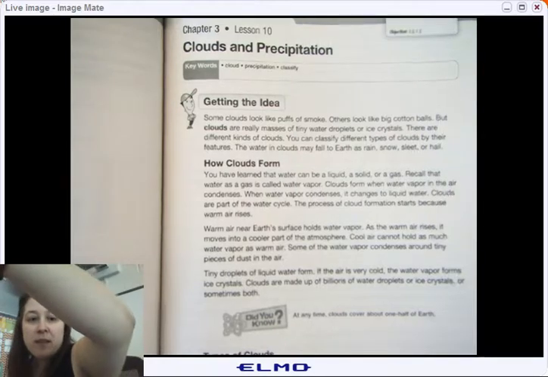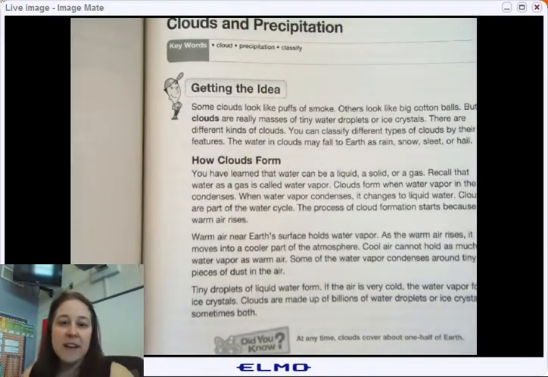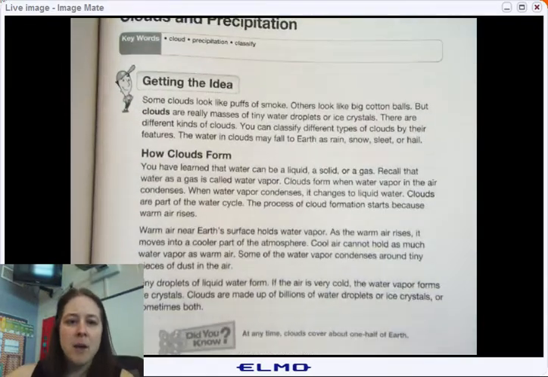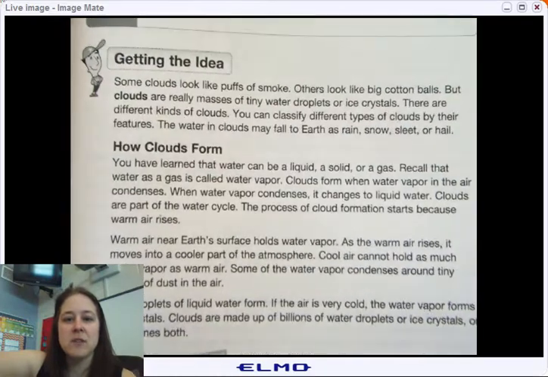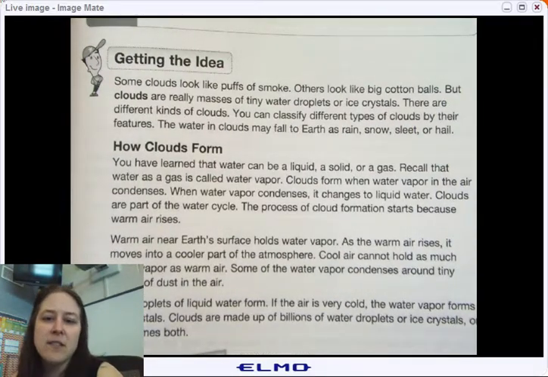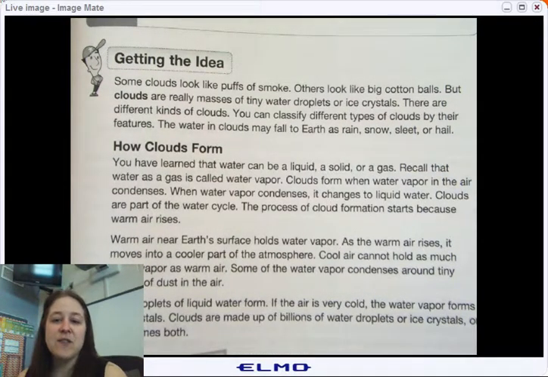So let's start off with the very beginning. Some clouds look like puffs of smoke. Others look like cotton balls. But clouds are really masses of tiny water droplets or ice crystals. There are different kinds of clouds. You can classify different types of clouds by their features. The water in clouds may fall to earth as rain, snow, sleet, or hail.